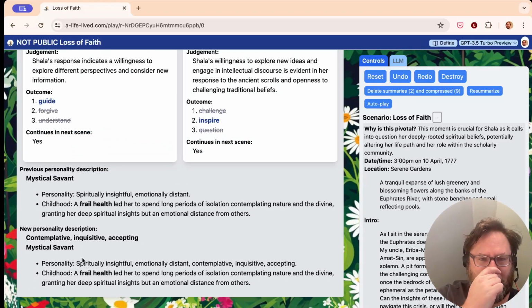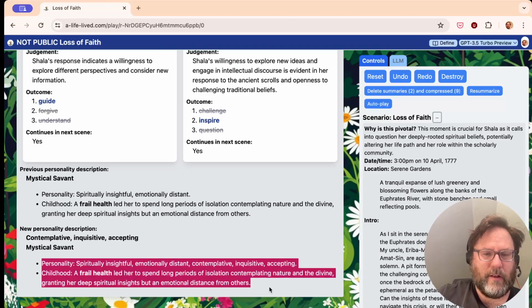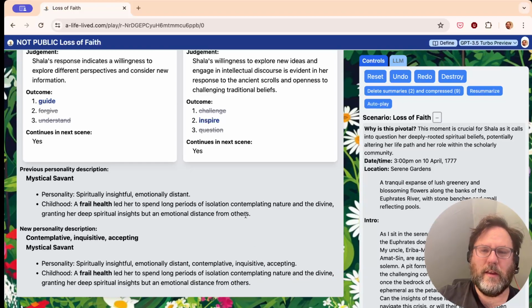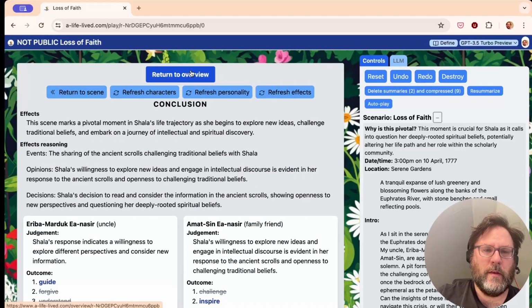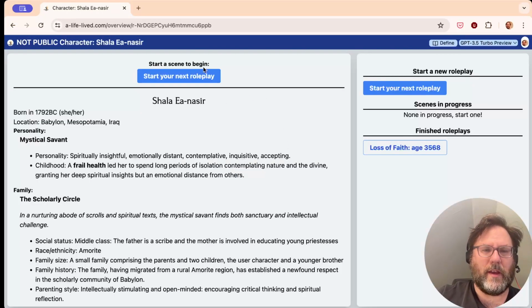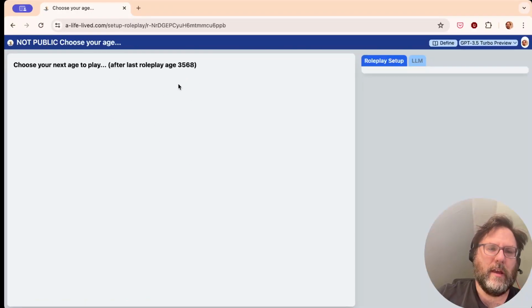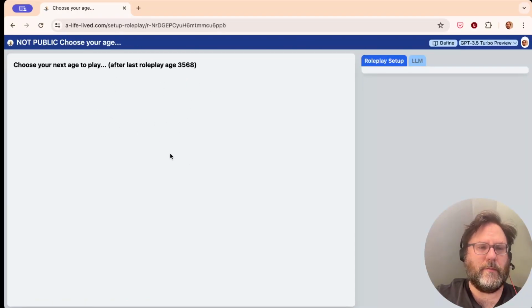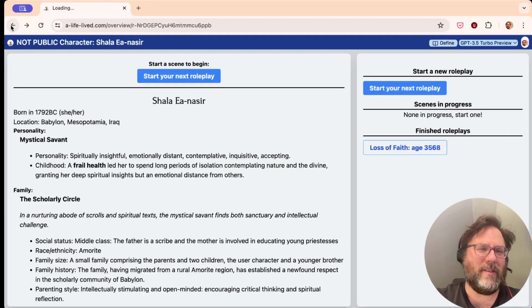And then here it added some fairly small but still amended changes to my character description. And so now when I go back here and start another role play at another age, which it's not working, probably because I have apparently not made the BC stuff work right.